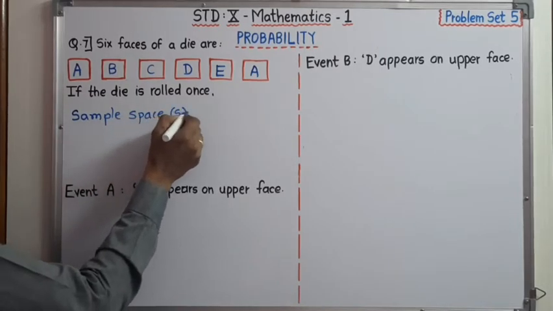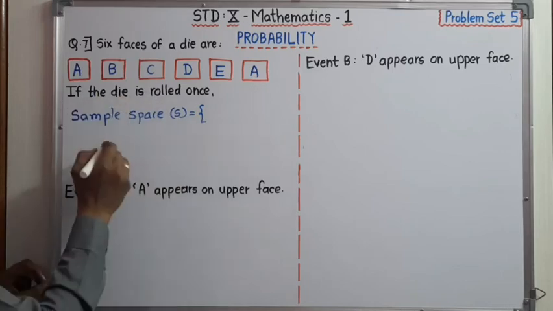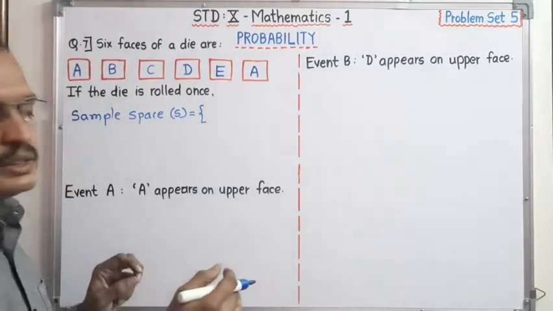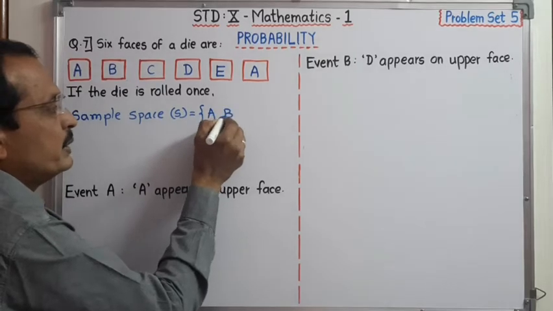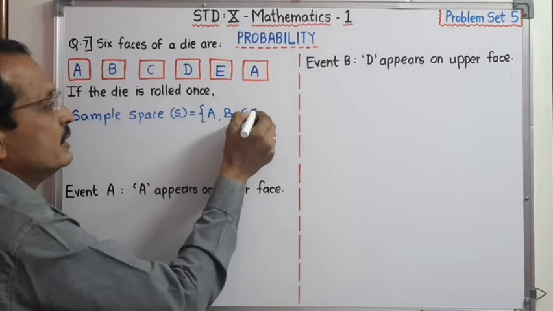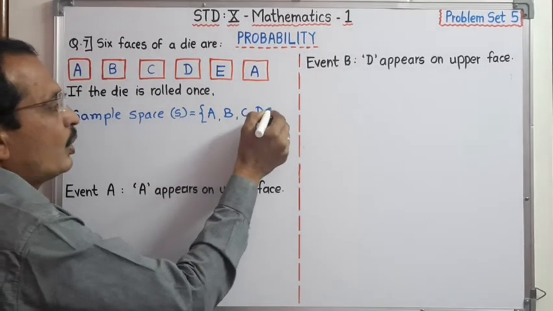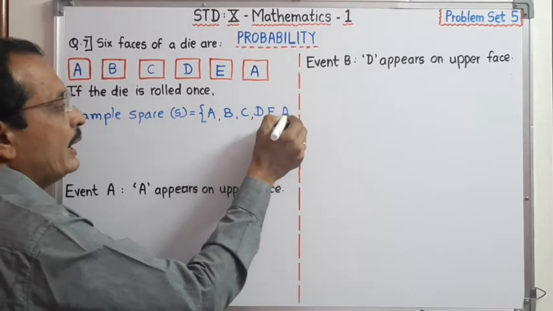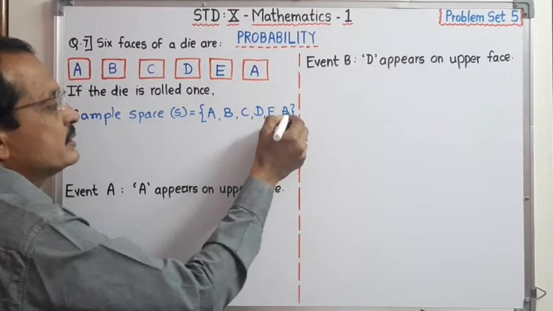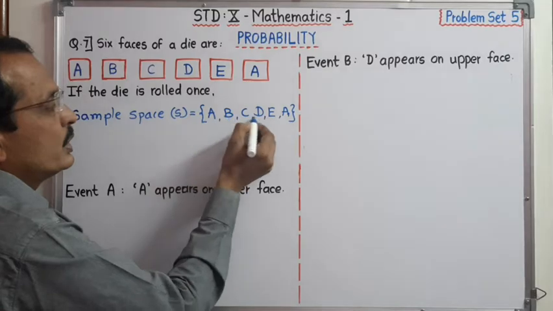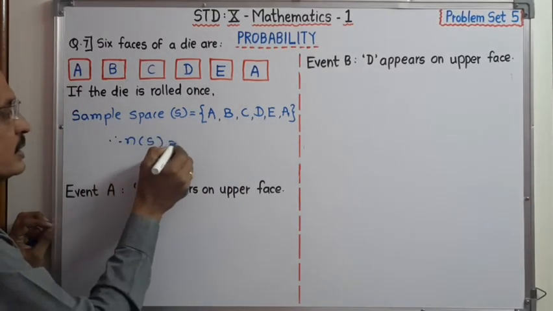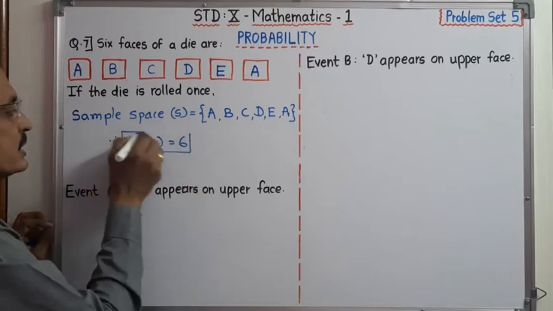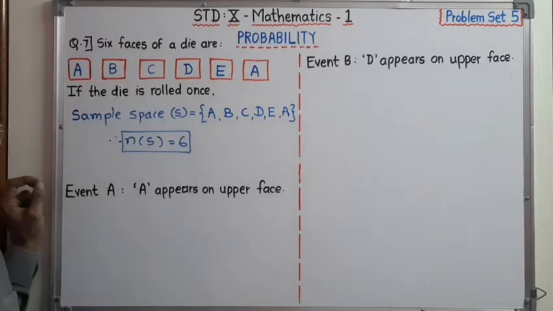Sample space S is equal to: on the upper face there may be A, B, C, D, E or A. That means 1, 2, 3, 4, 5, 6. Therefore, n(S) = 6 for this random experiment.